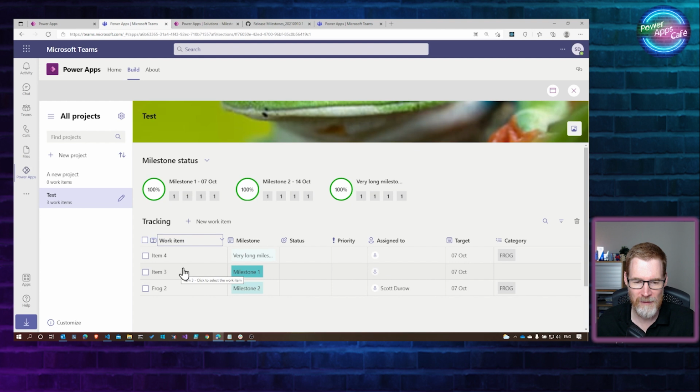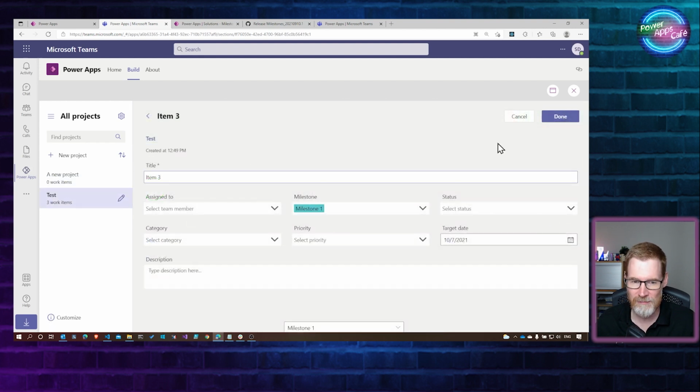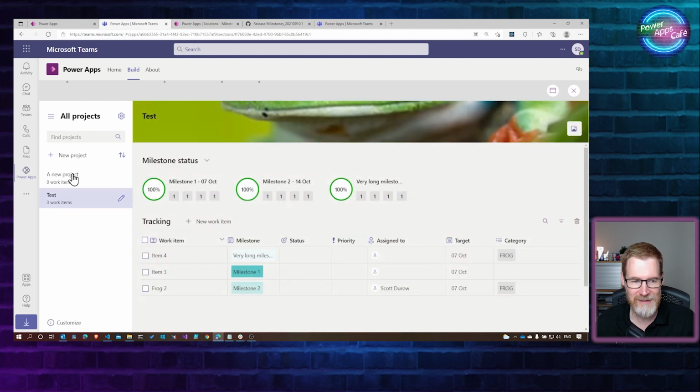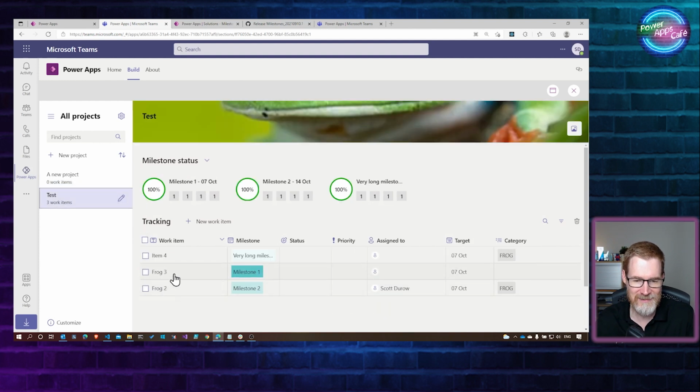Now, if I click on item 3, again, it still hasn't loaded it from the server. So in order to do that, I would need to switch over to another project. And if I switch back, you can see now it's decided to refresh the cache and load those items into its local cache.